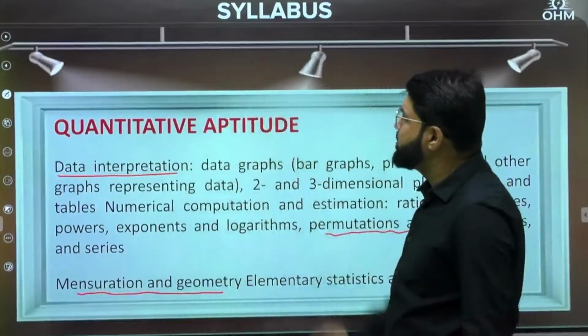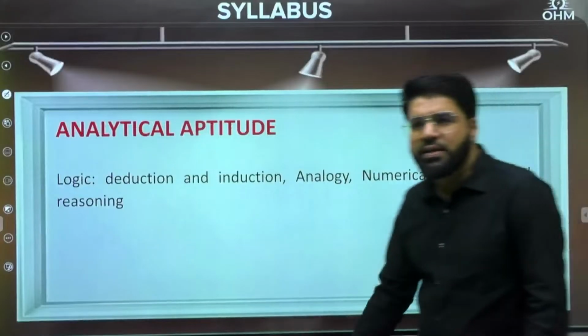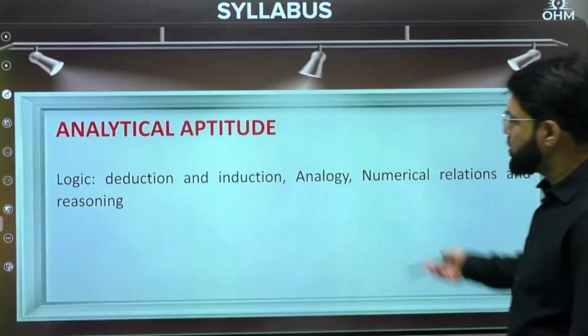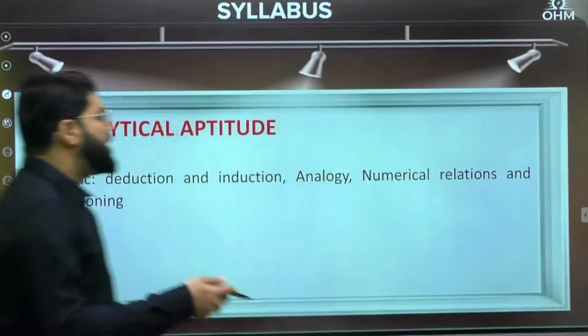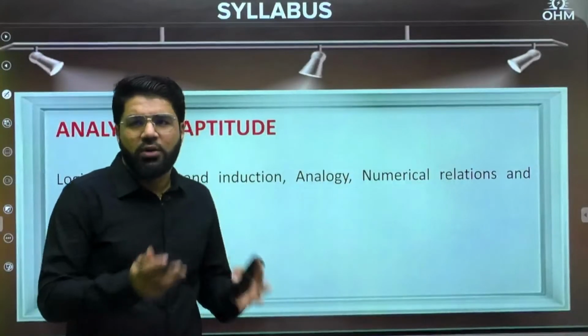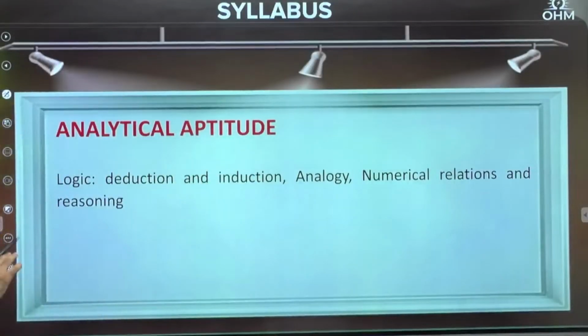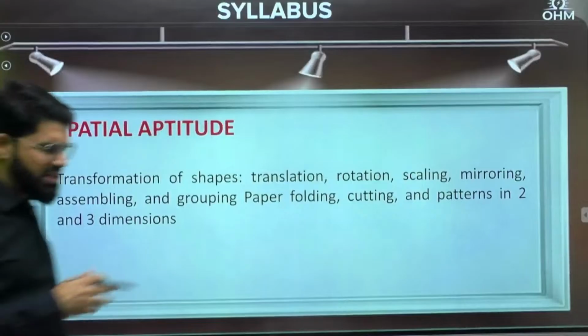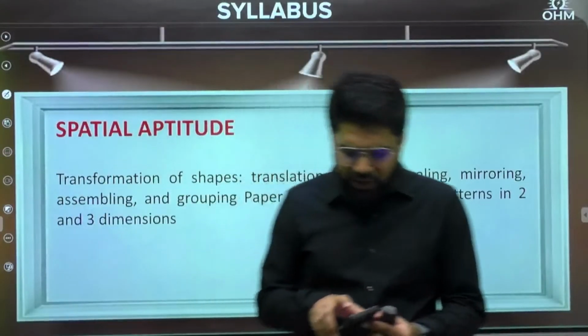This is the official syllabus I'm first showing you. Then next, analytical aptitude. Basically, you can call it numerical reasoning, logical reasoning: questions of logic, deduction and induction, analogy, numerical relations and reasoning. This statement itself may not be sufficient to tell you what to study here. I will talk about the detailed list of analytical aptitude topics as well. And the fourth area is spatial aptitude, which has been recently introduced from 2021 onwards.